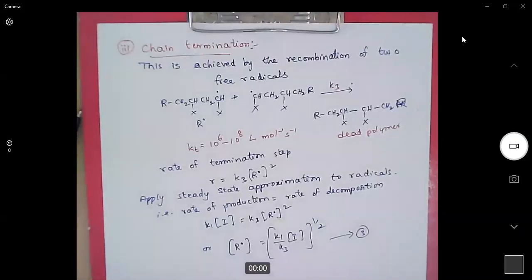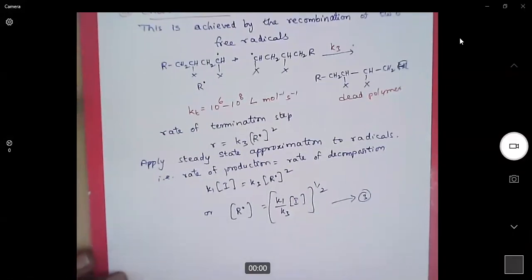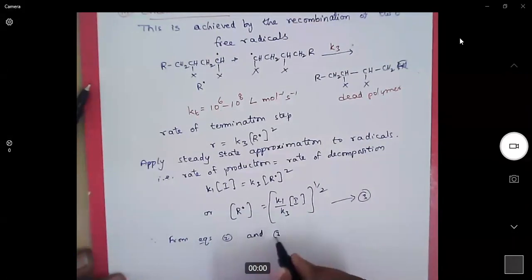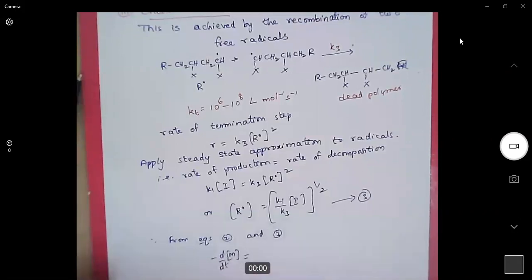Therefore, from equations 2 and 3, we can write minus d by dt of M. What is equation 2? It is the disappearance of monomer: K2 into R radical concentration, that is K1 by K3 whole power of half into I power half, then monomer.